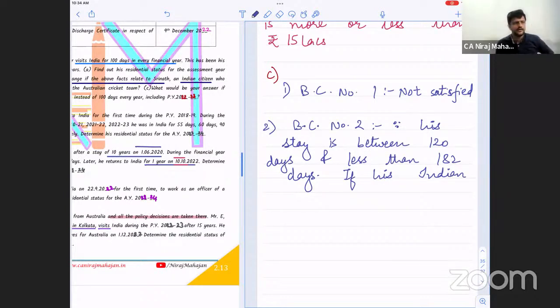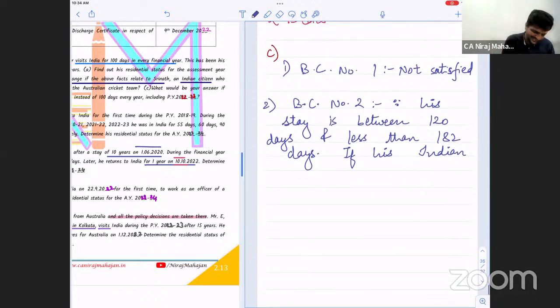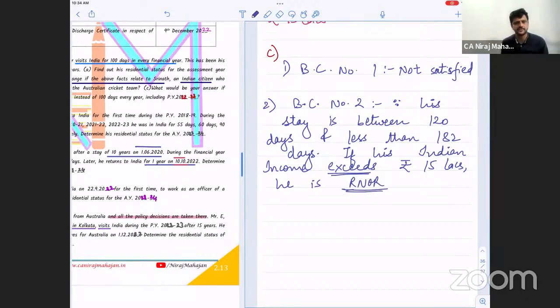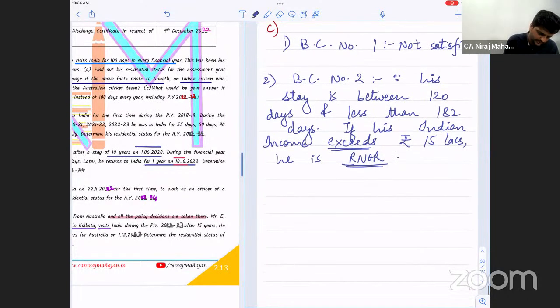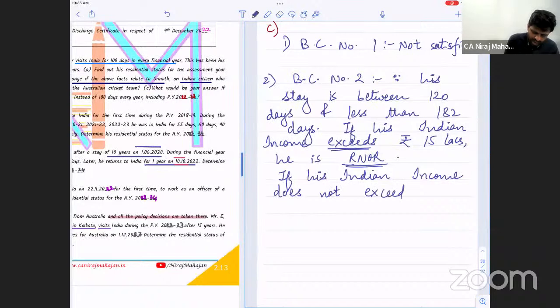Is this clear? Otherwise, I'm leaving teaching. If his Indian income exceeds, not at least, exceeds rupees 15 lakhs, he is RNOR directly. We don't even have to check any other conditions. Full stop. If his Indian income does not exceed rupees 15 lakhs, he is NR.